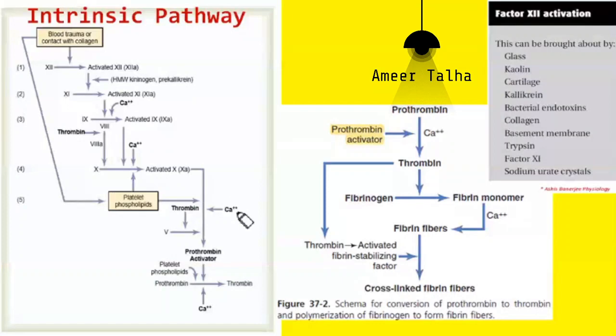You can see activated factor 10 along with the factor 5 will cause conversion of prothrombin into thrombin first, and then thrombin will convert fibrinogen into fibrin monomers, and these monomers are converted into polymers by cross-linking, and this cross-linking is done by FSF, fibrin stabilizing factor, which is factor 13.